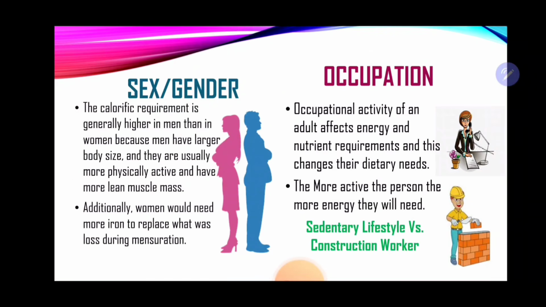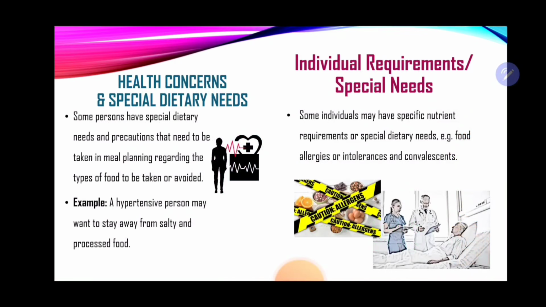Health concerns and special dietary needs also influence what persons eat, right? Precaution must be taken when we're planning the type of food to be taken in or to avoid. In some cases, persons who may have a lifestyle disease, for example hypertension, they're hypertensive, so they may want to stay away from salty foods.